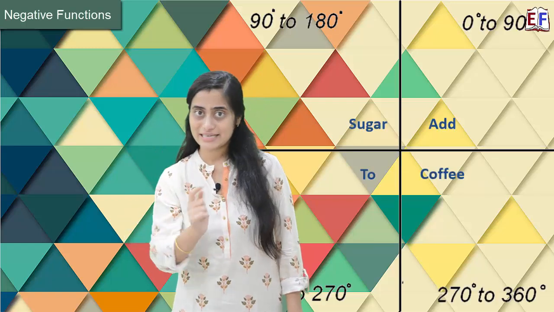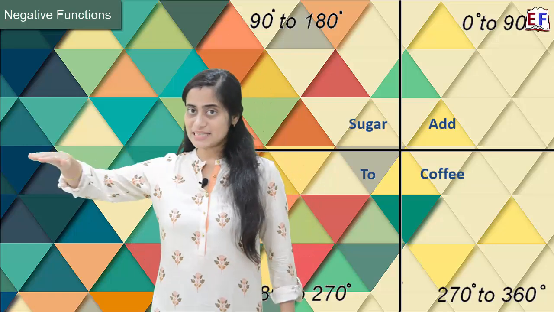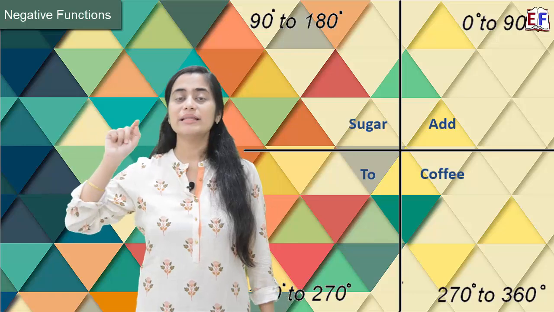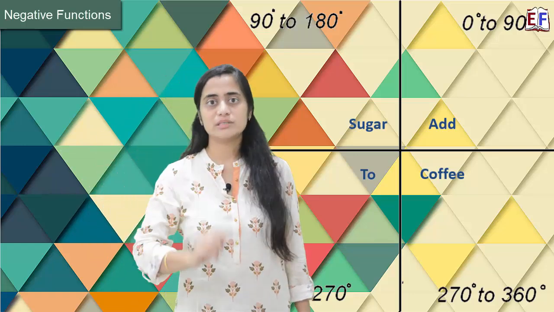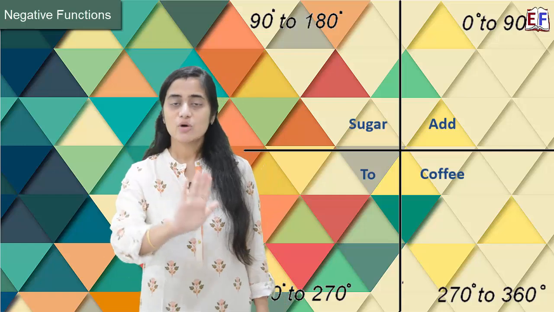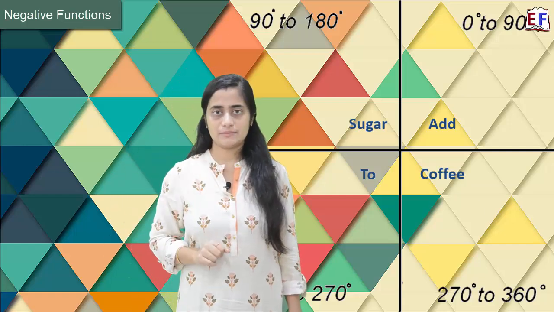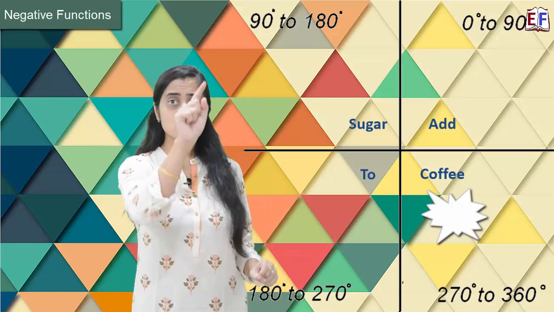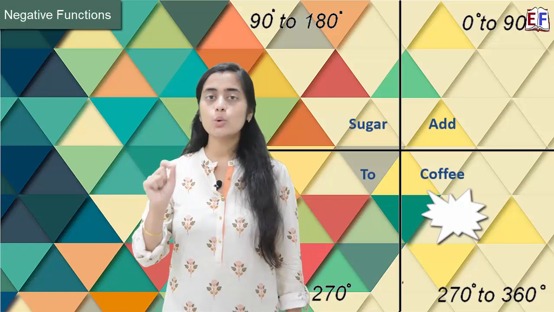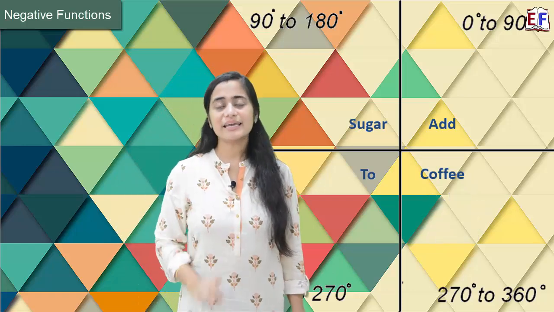When I say minus x or minus theta, that means I am talking about a negative angle. We already learned that if we talk about a positive angle, we always go in the anti-clockwise direction. But if we talk about a negative angle, we always go in the clockwise direction. Now let us suppose this is our baseline. If we have to go in the clockwise direction, we will go downwards. That means this minus x will lie somewhere in the fourth quadrant. Now what happens in the fourth quadrant? Add sugar to coffee.